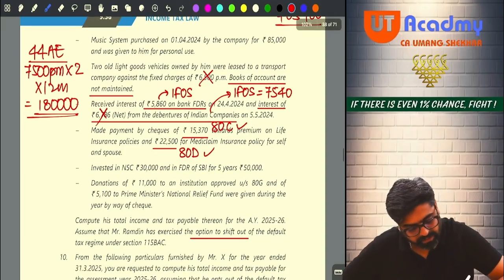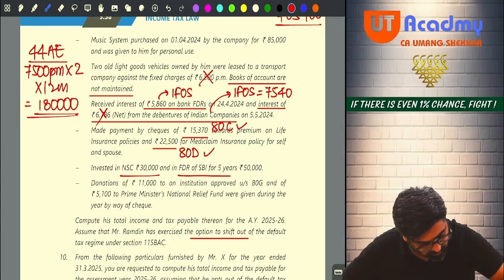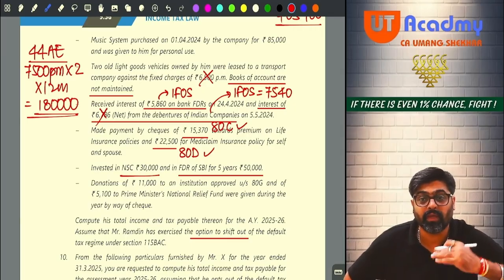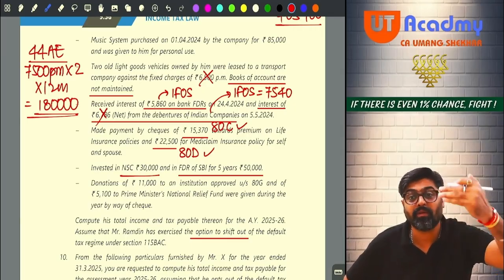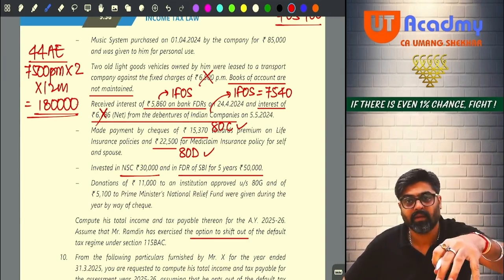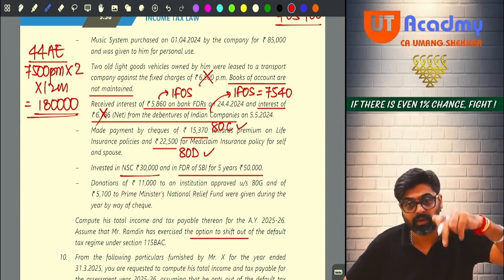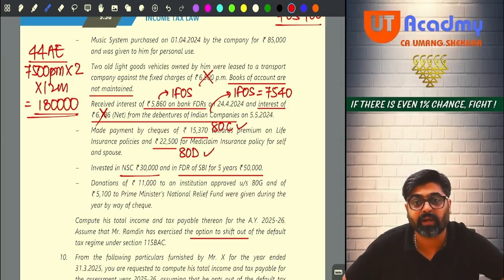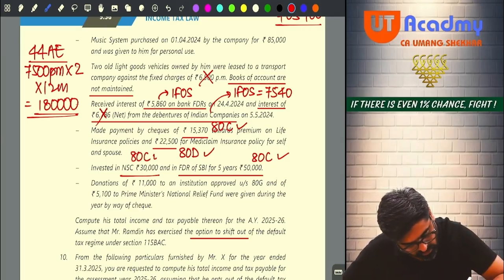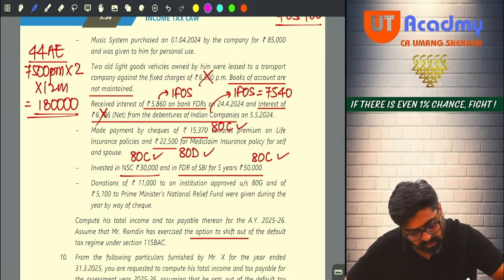Okay. Investment in NSC 30,000 and FDR of SBI. FDR means fixed deposit. Do you remember, with any scheduled bank you keep a fixed deposit for a period of 5 years or more. Whatever amount you deposit in that FD for a period of 5 years or more, for that amount also you are going to get what? 80C deduction. So 80C deduction you are going to get for this also. Now, have you identified 80C?